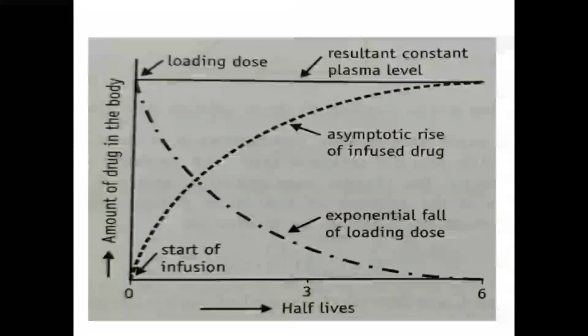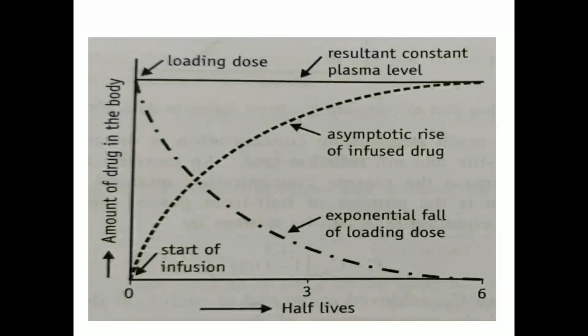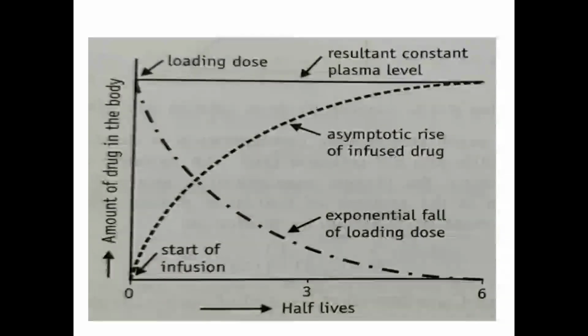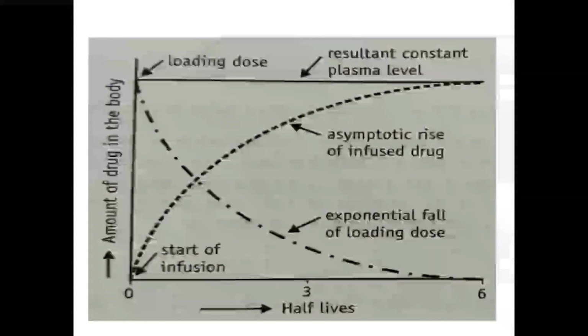Okay, and after the loading dose, we have to immediately start the infusion of the same drug. So what will happen? Initially, at the start of infusion, there will be no drug, but before that we have already administered the loading dose. Drug is already there in our body.